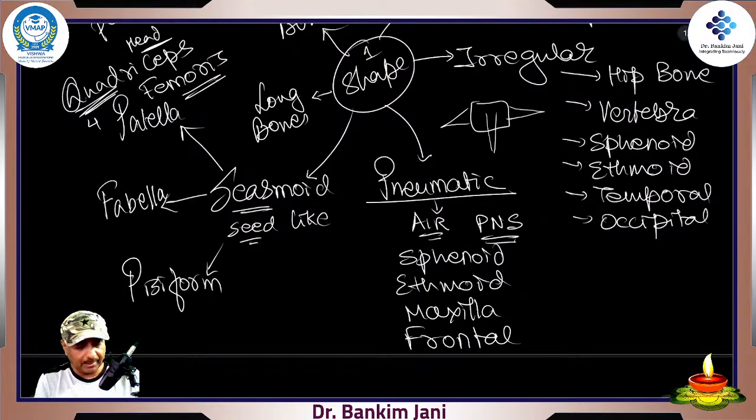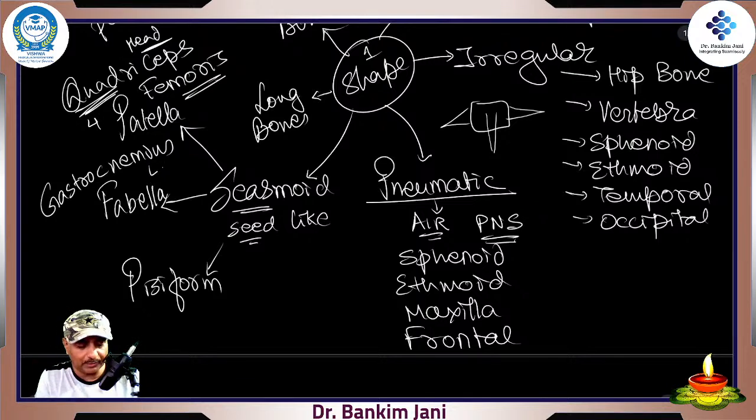Then regarding the fibula, in the calf muscles there is a muscle called gastrocnemius. The C is silent, so it is just said gastrocnemius, right? There is a lateral head and a medial head.